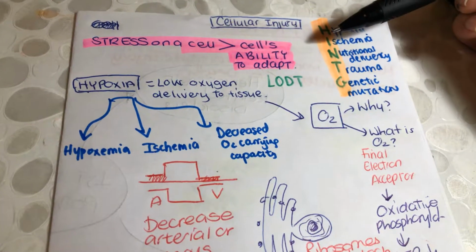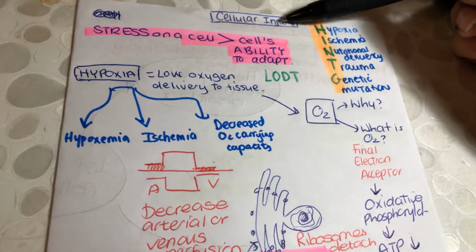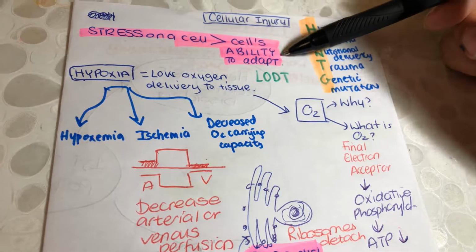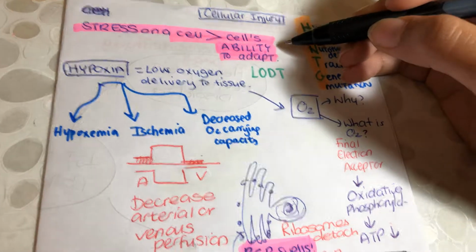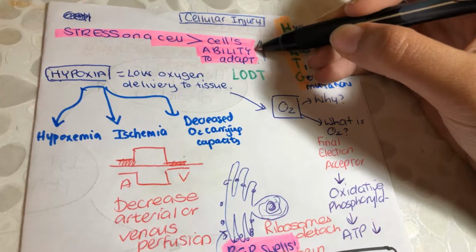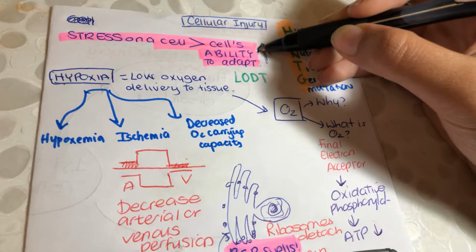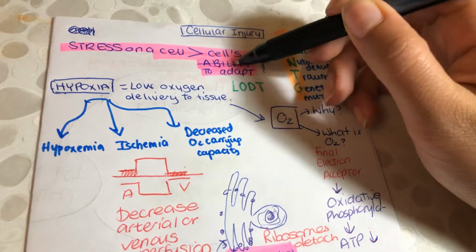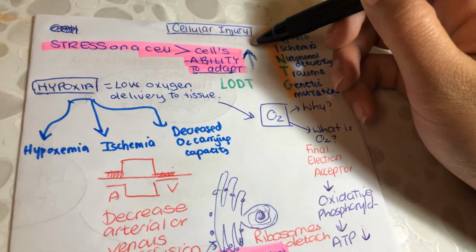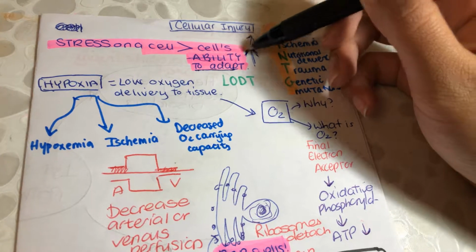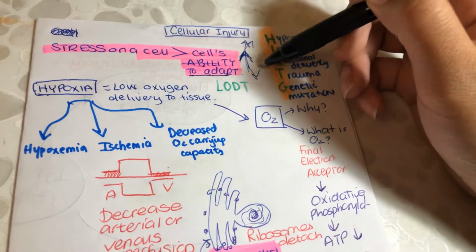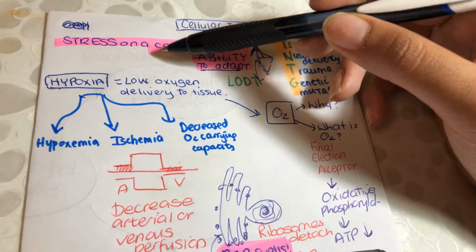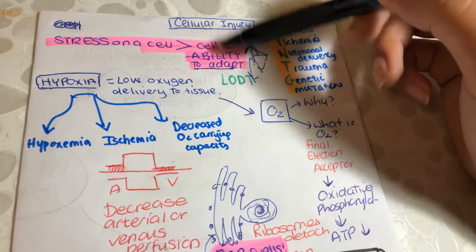Talking about pathophysiology of the cell and cellular injury. Cellular injury occurs when the stress on a cell exceeds the cell's ability to adapt. Remember, whenever stress is placed on a cell, the cell will respond by growth adaptations if it's within its ability to adapt. If it's within its ability, growth adaptations such as hypertrophy, hyperplasia, and atrophy, and metaplasia and dysplasia will occur. However, if the stress exceeds the cell's ability to adapt, then we will have cellular injury.